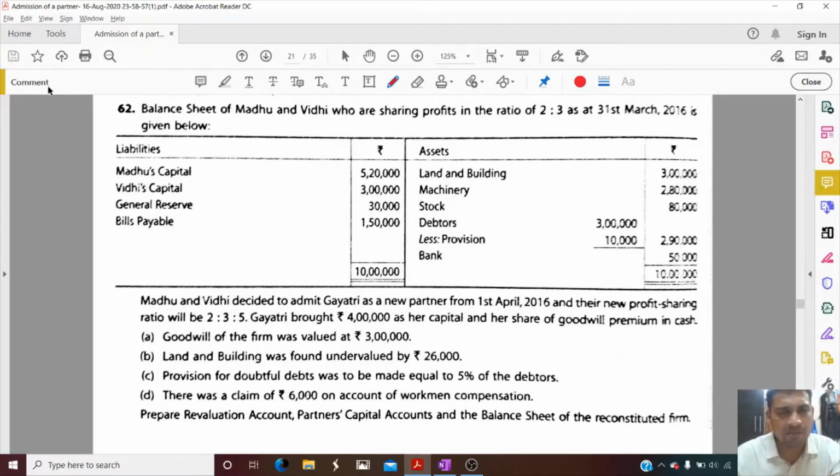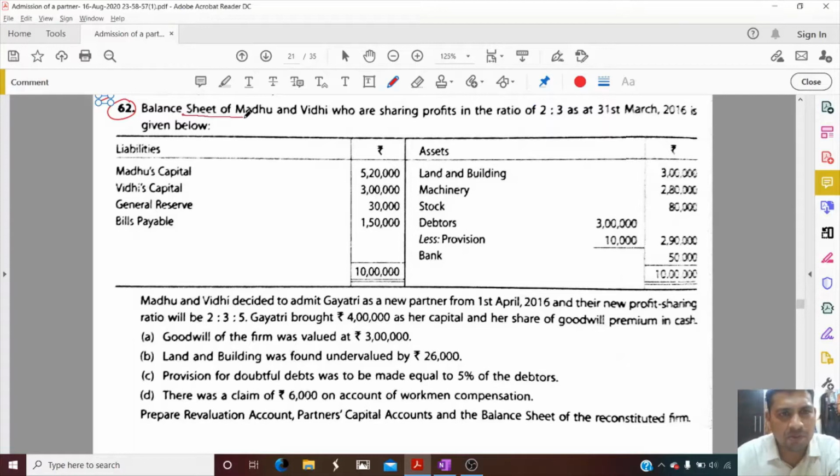Yes. Hello, friends. Today we are going to solve question number 62. Again, a very good question, which came in 2017 in CBSE. So, here we go with this question.